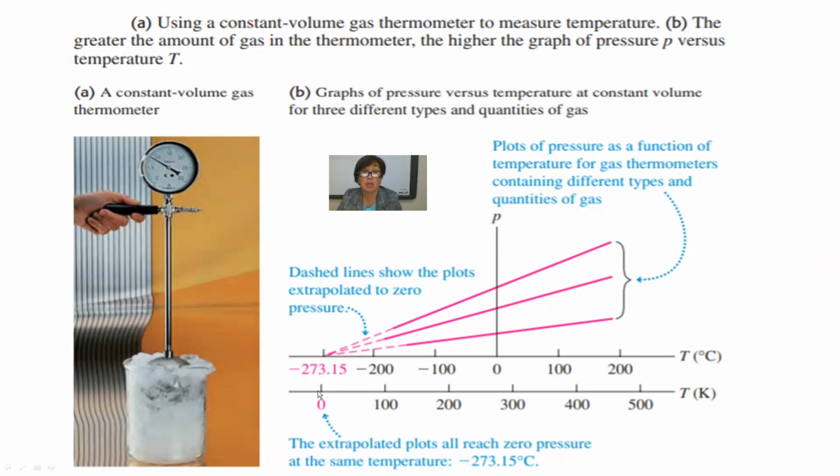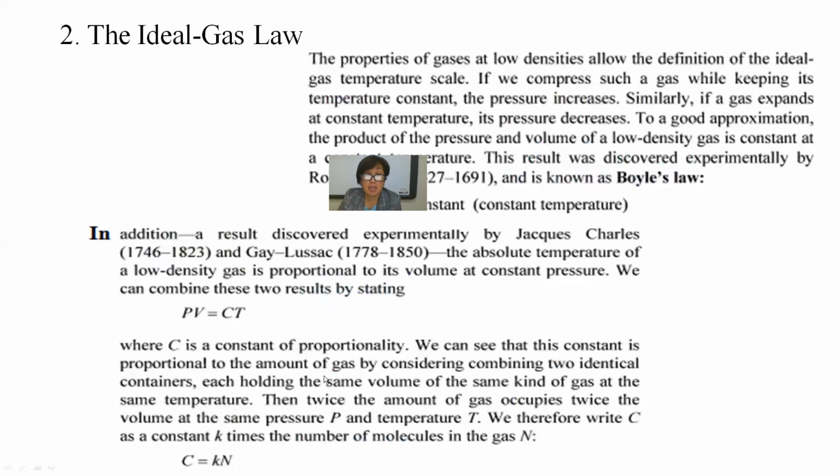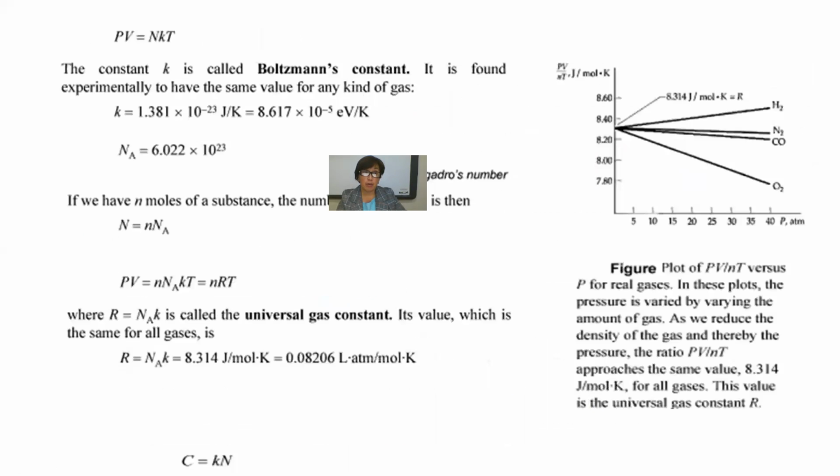This is the point. Now the ideal gas law. We know the ideal gas law, the Clapeyron-Mendeleev law: PV equals nRT, where n is the number of moles, R is the universal gas constant, and T is the temperature measured on the thermometer on the body.